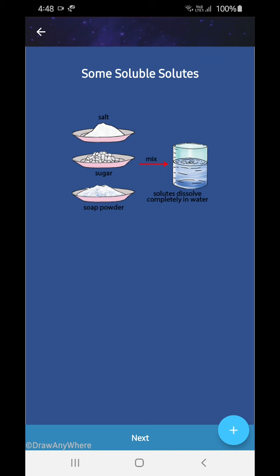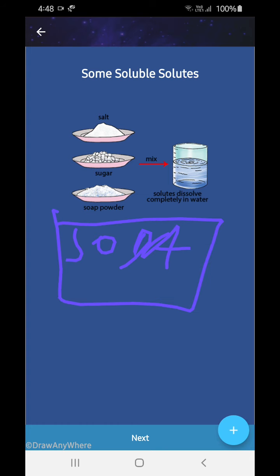Soap is usually available in solid form, so don't write soap powder, better you write soda. If we mix all these with water, we get a complete solution. We cannot see the salt, sugar or soda anymore once we dissolve them in water. They are equal everywhere. These are soluble substances.